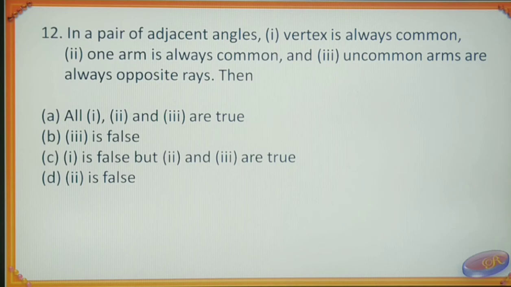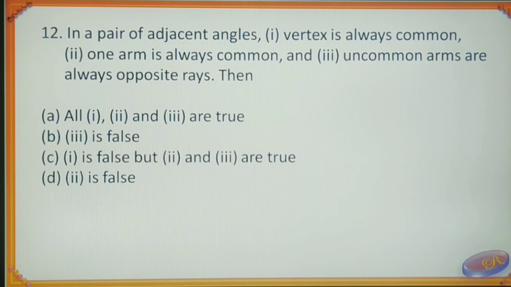B, third one is false. C, first one is false but second one and third one are true. D, second statement is false.